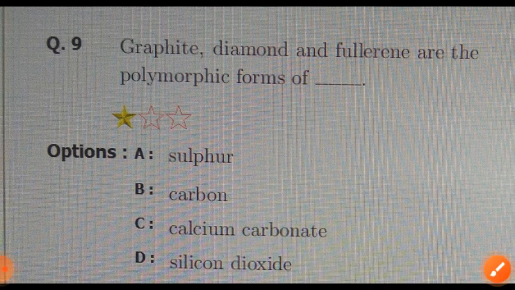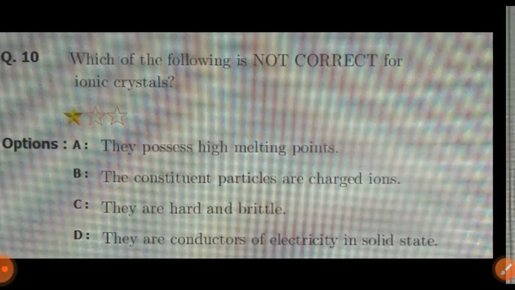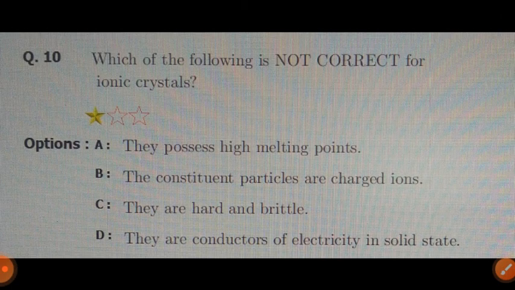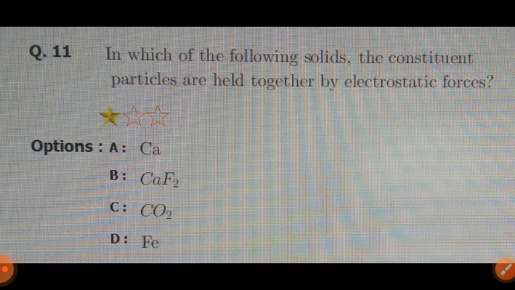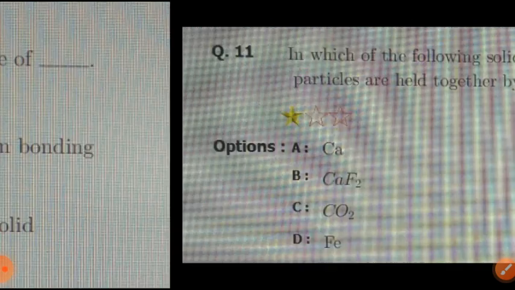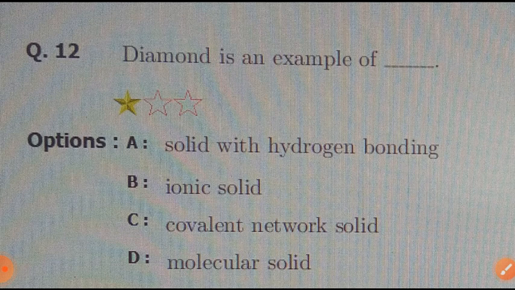There are some other questions given for homework. Solve these questions carefully. First, which of the following is not correct for ionic crystals? There are four options. Question number 10. Then 11 number. Which of the following solid or constituent particles are held together by electrostatic forces? 12.